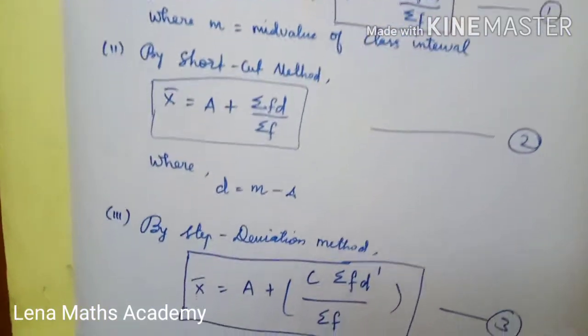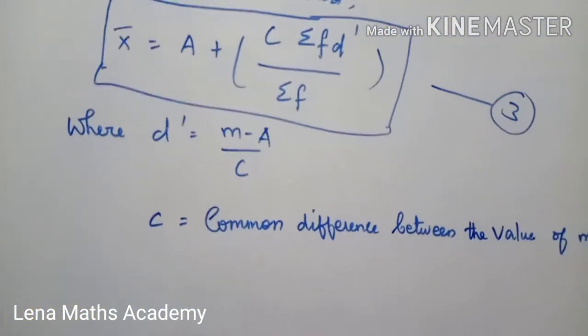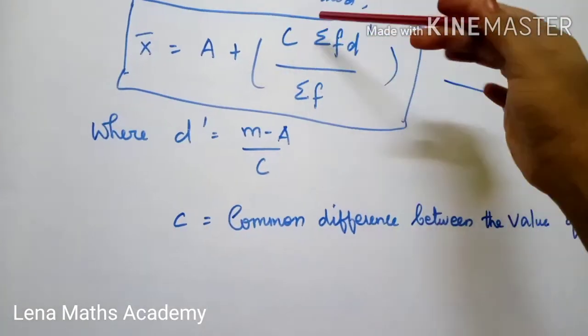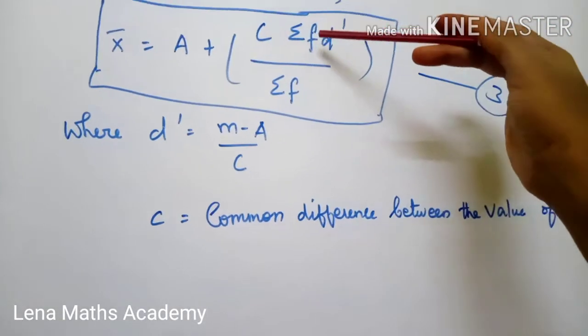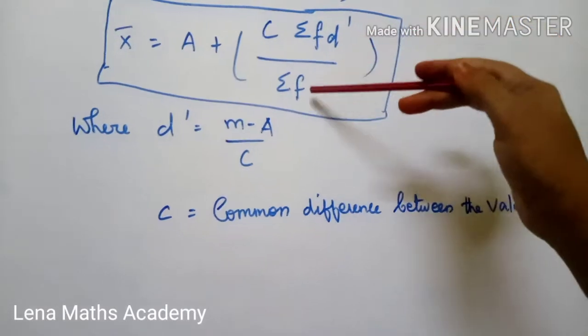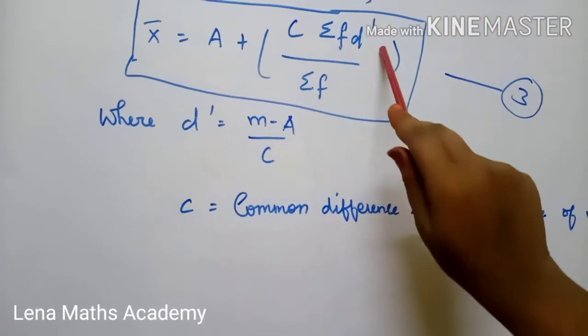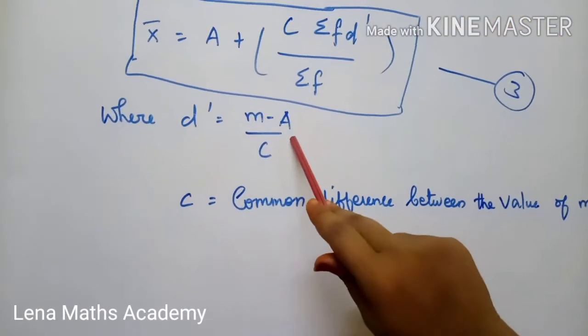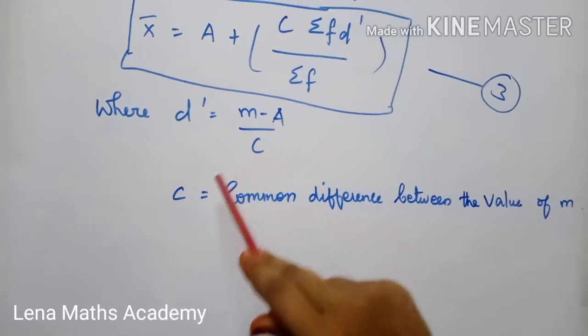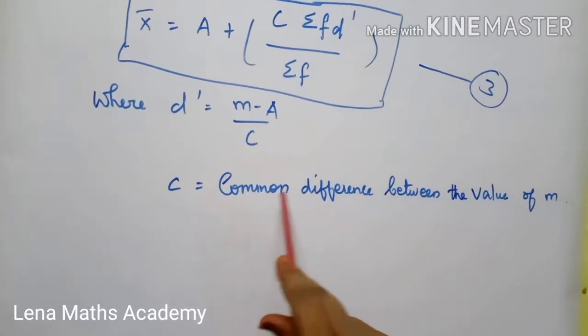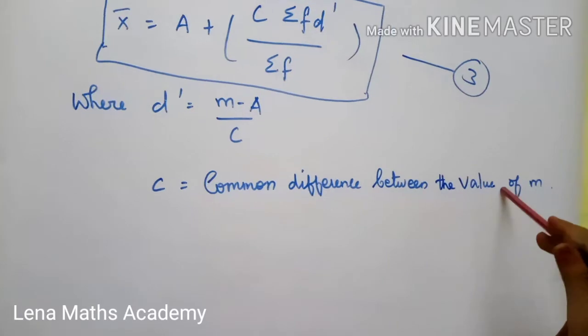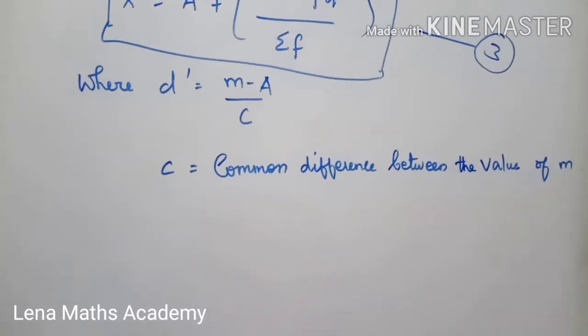Next, step deviation method: x bar equals A plus common difference C into summation of fd dash divided by summation of f, where d dash is m minus A divided by C. Here C is the common difference between the values of mid value m.